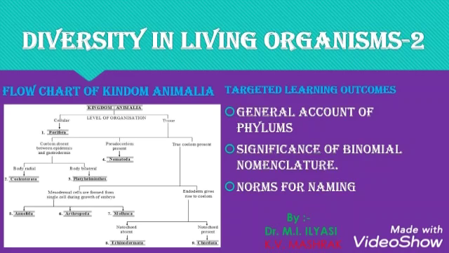And the next phylum is Annelida. These are bilaterally symmetrical and triploblastic animals. True body cavity is present. The body is divided into segments, and hence the name Annelida. Extensive organ differentiation. For example, earthworm, leech, etc.